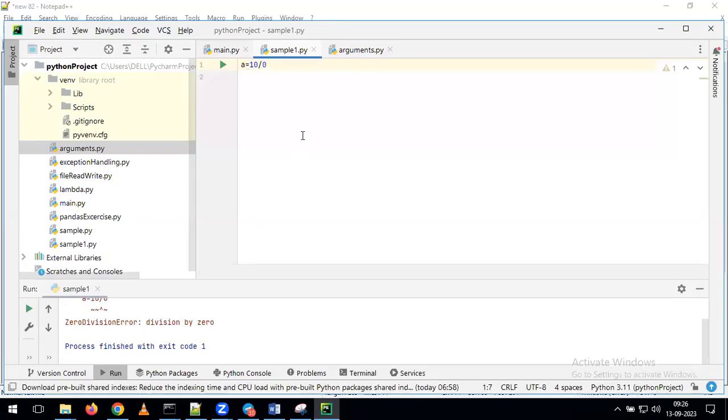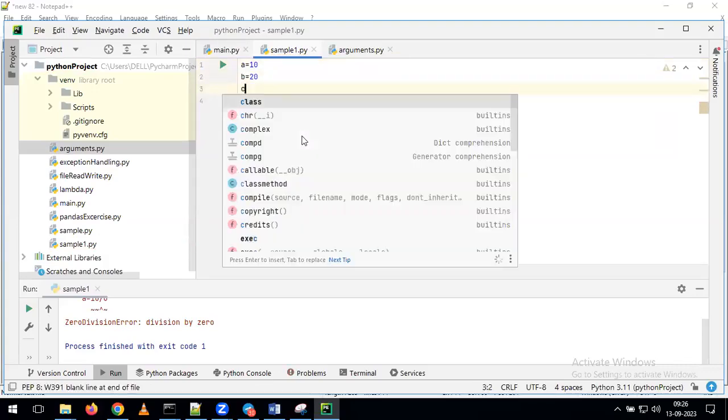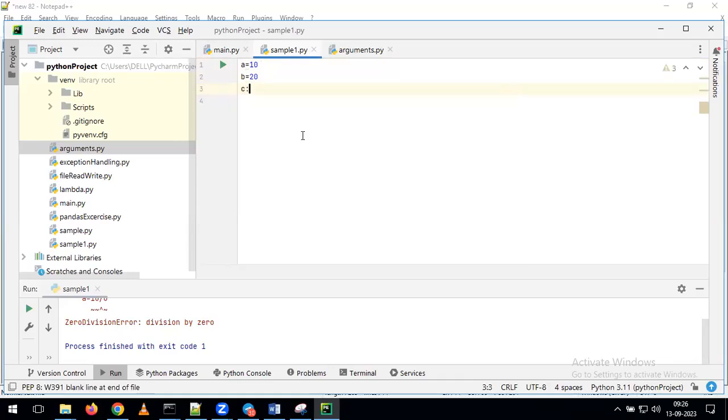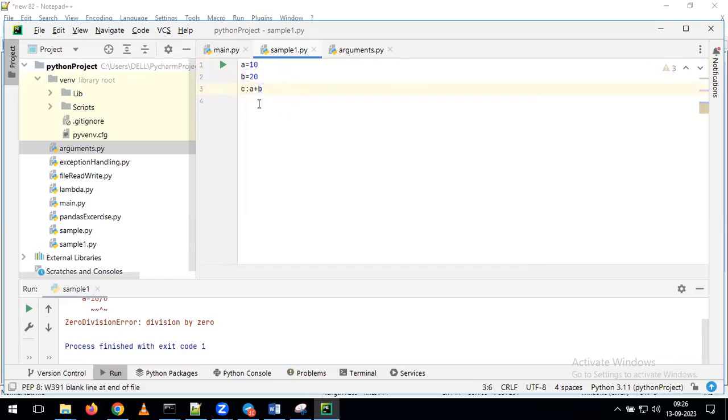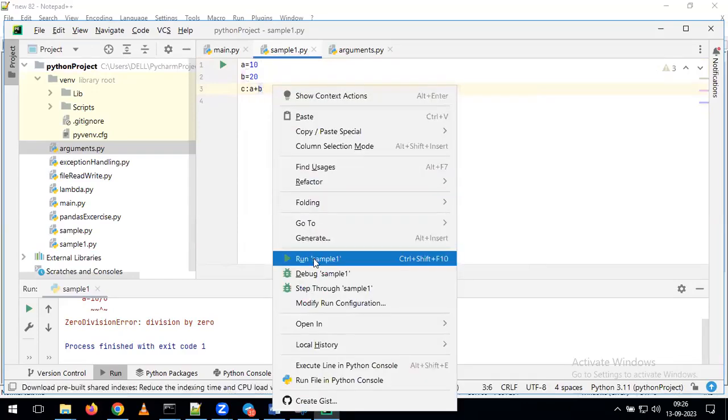Okay. Now in the same way, I will show you one more example. I am giving a is equal to 10, and I'm giving b is equal to 20. Then I'm giving c equals a plus b. Now see, for example, this is the way I'm writing the program. Now I'm going to run this.